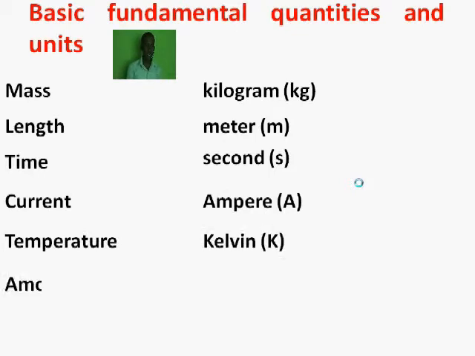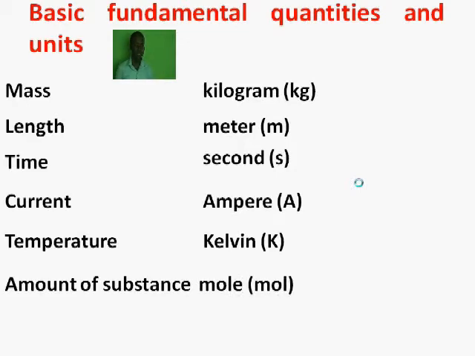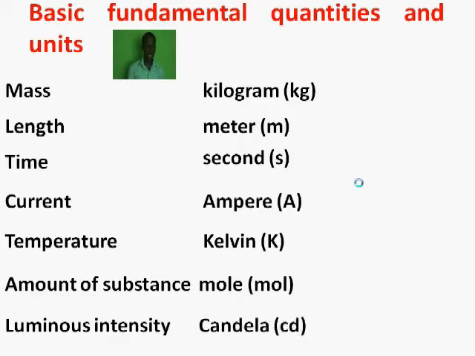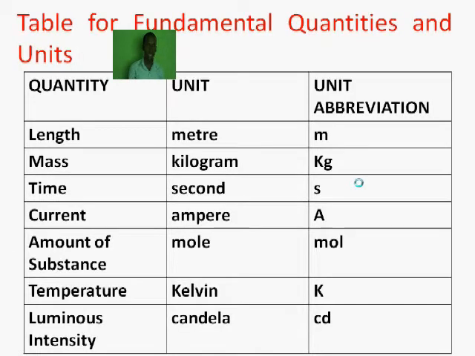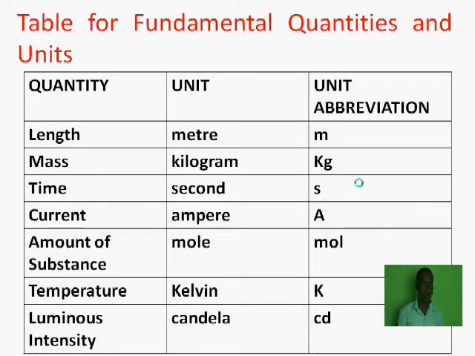Temperature is measured in Kelvin. Amount of substance is measured in mole. And the last but not the least is luminous intensity, which is measured in candela. The table above is a recap of the basic fundamental quantities, their units, and the units' abbreviations.